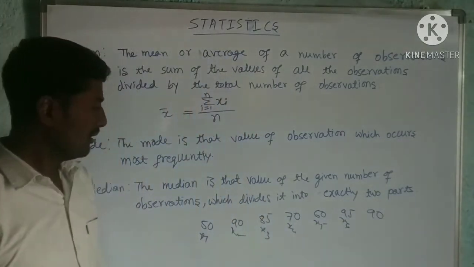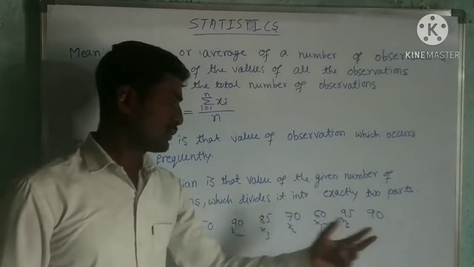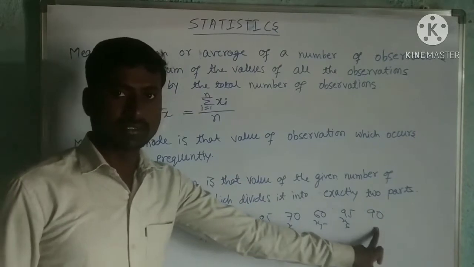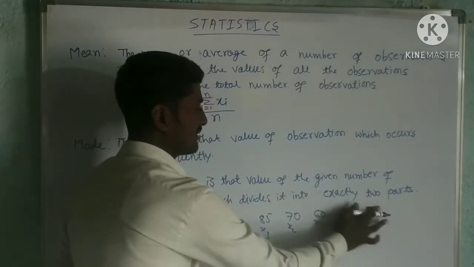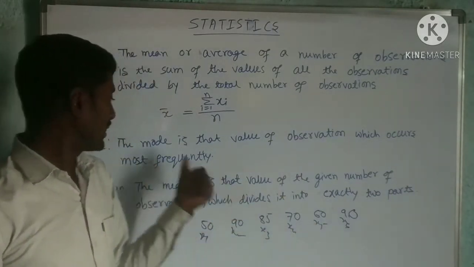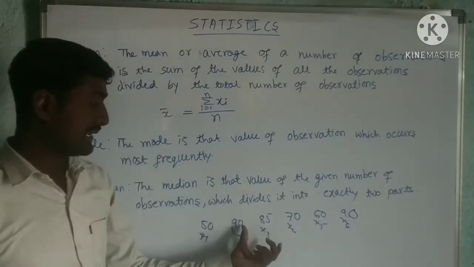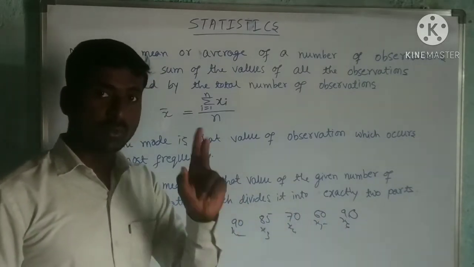Observe all these. 90 marks appear 2 times. So instead of 95 I will take one more 90. In 6 subjects, 2 subjects are 90. So the mode of this data is 90, because 90 appeared twice.